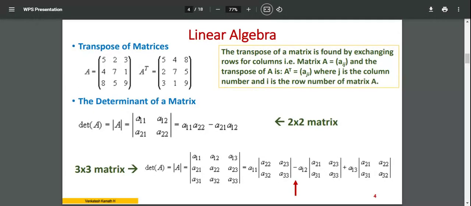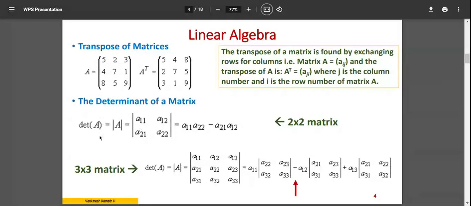Okay. Then comes the determinant. Remember, till here it is a matrix. It's not an individual number. It is a set of numbers. Now we are combining them to obtain one single value, and that is called the determinant. The determinant is something like a number that defines the group. It's something like the mean or average of a set of numbers: the individual values remain as they are, but to identify them as a group you call it the average of those numbers. It's not exactly the same, but an equivalent way of understanding it.